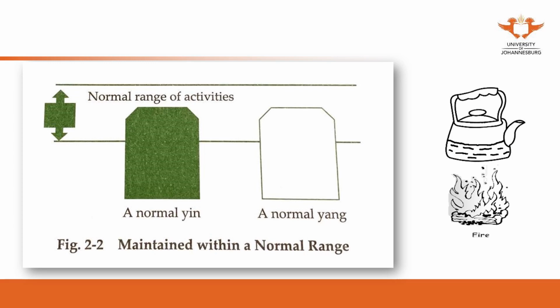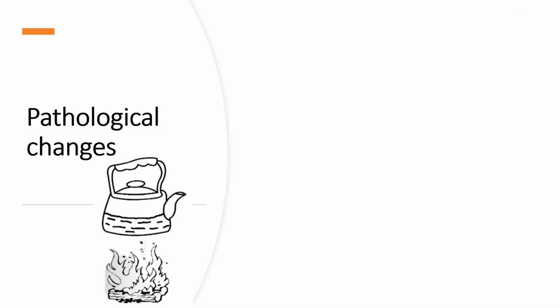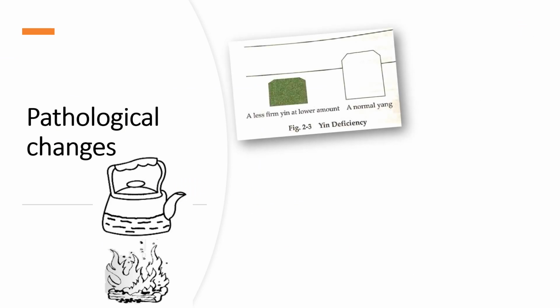The fire is not too much, which could dry the water. The water is also not too much, so they have similar amounts. The fire is enough to keep the water warm. That's the balance.